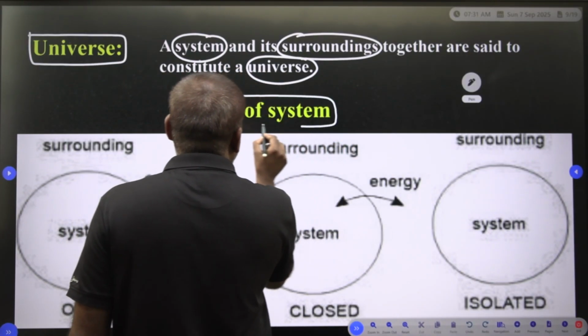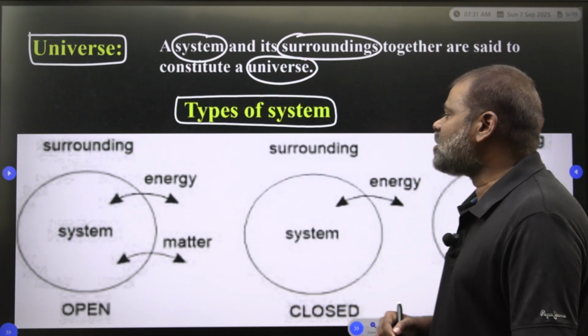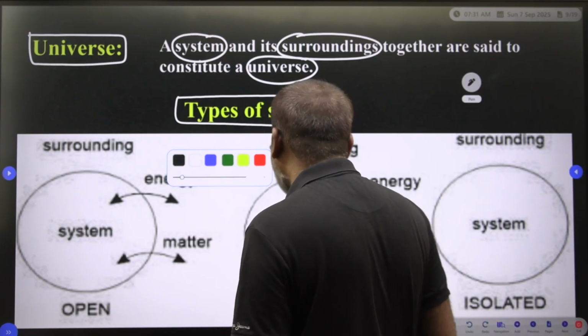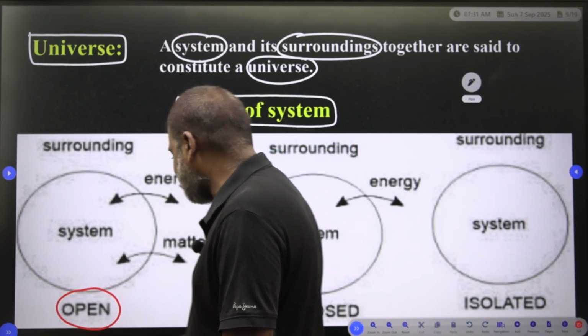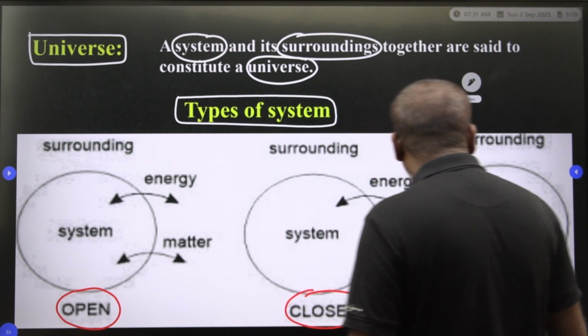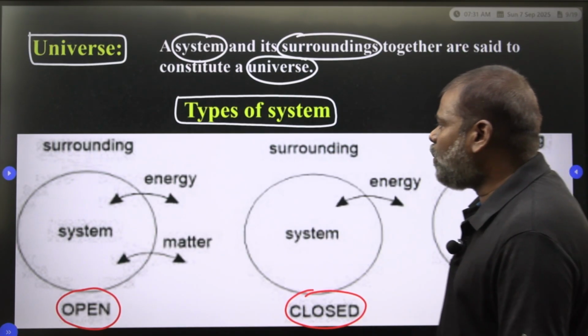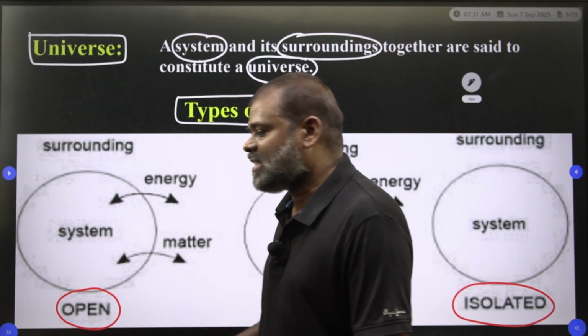What are the types of the system we are going to learn? Three varieties of systems are there. The first type is the open system. The second one is the closed system. The third one is the isolated system. So what is the open system? Suppose this one is the system and this one is the surroundings.